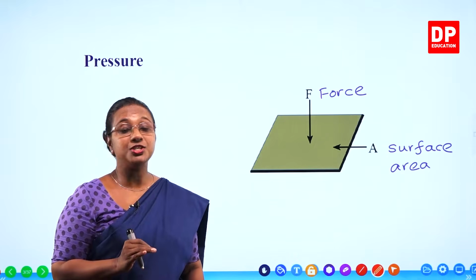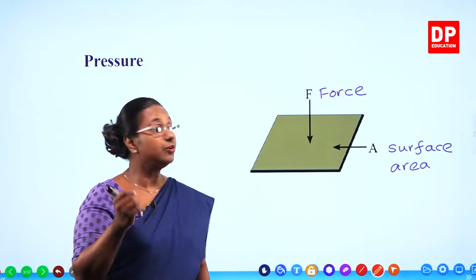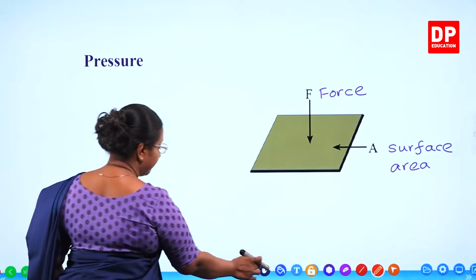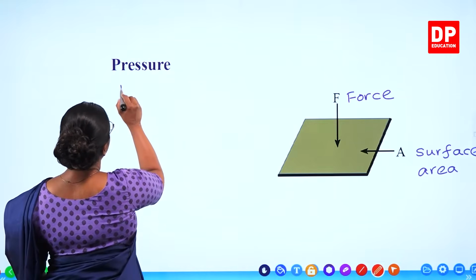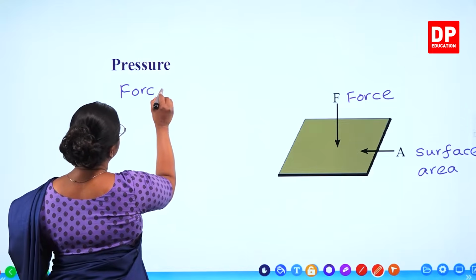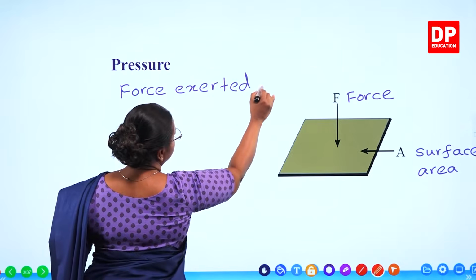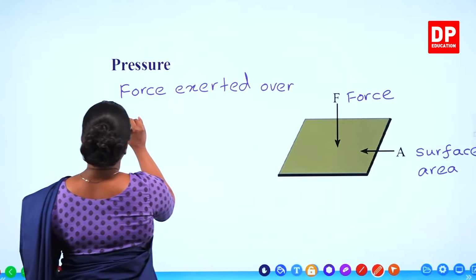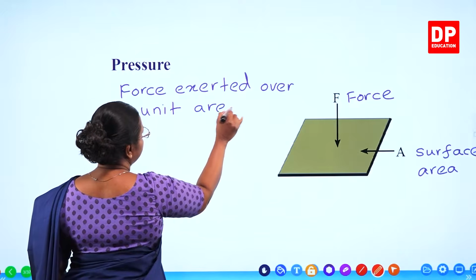And you all know the definition of pressure. What is it? Force exerted over a unit area. So if I define pressure first, force exerted over a unit area.